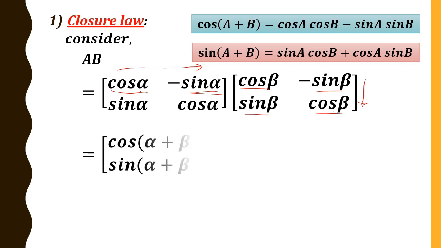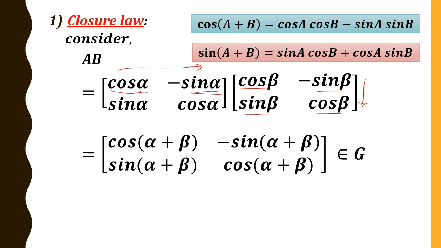Therefore we get cos of alpha plus beta, minus sin of alpha plus beta, sin of alpha plus beta, cos of alpha plus beta. Since alpha and beta are real numbers, alpha plus beta is also a real number. Clearly this matrix belongs to G. Therefore, AB belongs to G for all A, B belonging to G. Therefore, we verified the closure law.